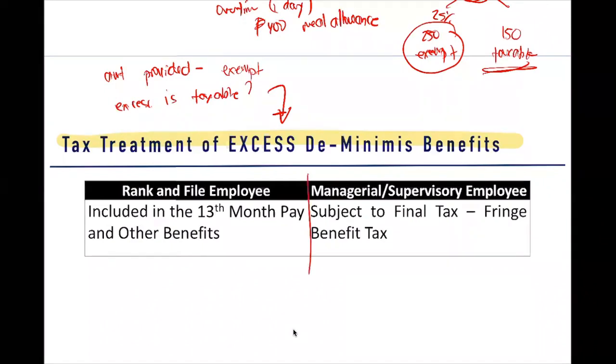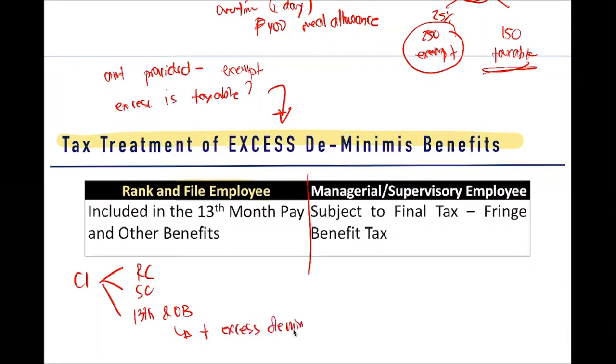So look at this. If you are a rank and file employee, it is included in 13th month pay and other benefits. So ibig sabihin guys, di ba tatlo yung ating compensation income? Ano uli yon? Regular compensation, supplemental compensation, 13th and other benefits. So dito sa 13th and other benefits pala, i-add natin dyan yung excess de minimis. Okay, ganun yung treatment pala.